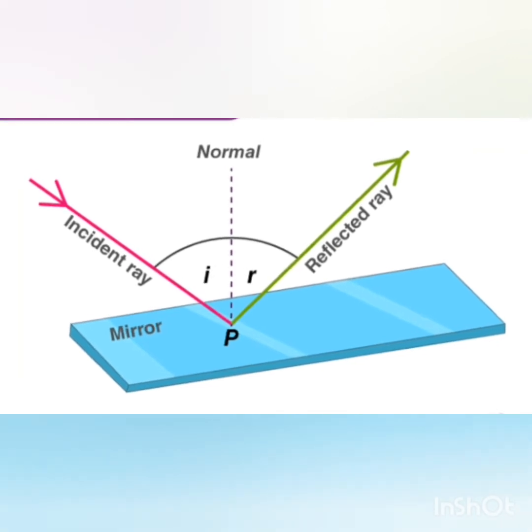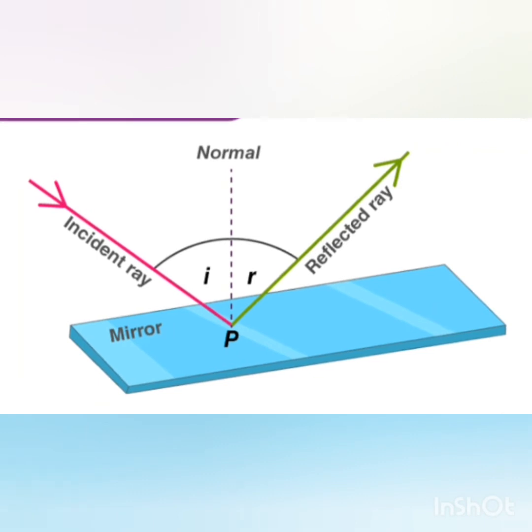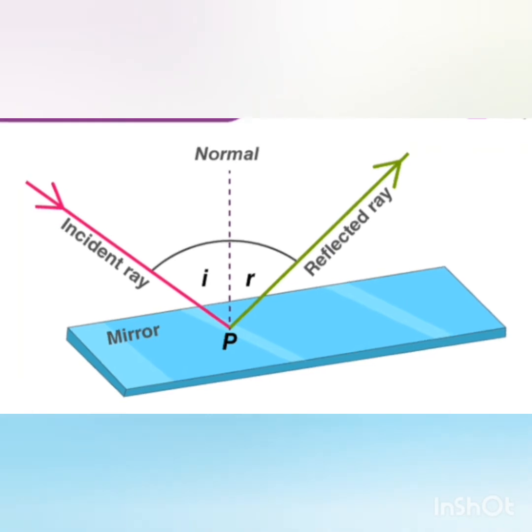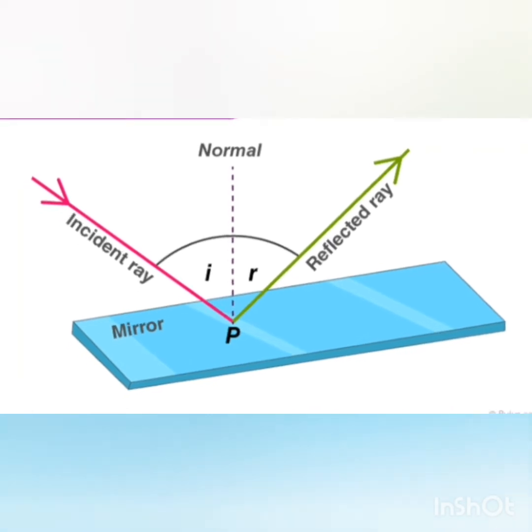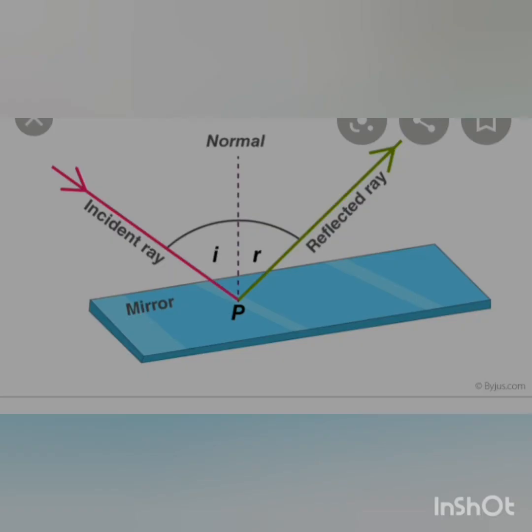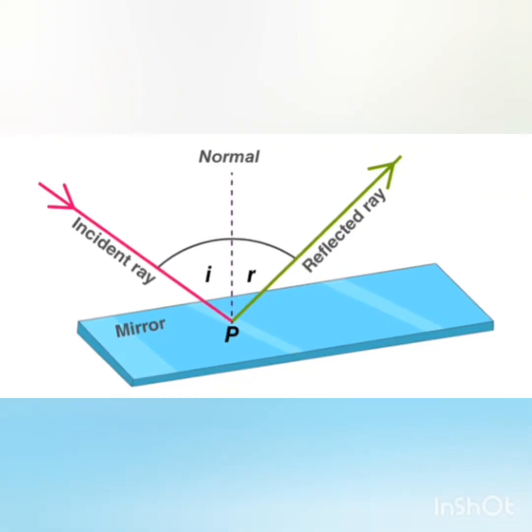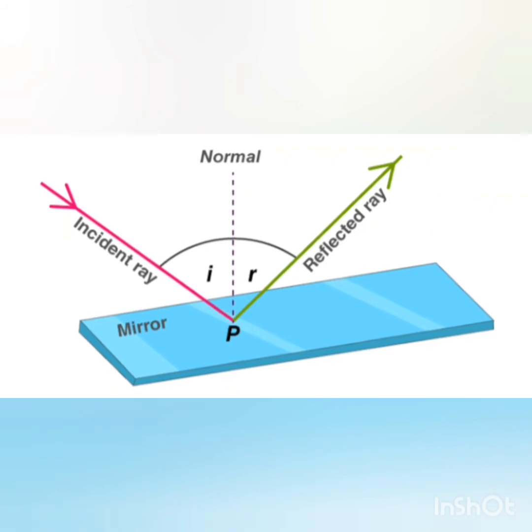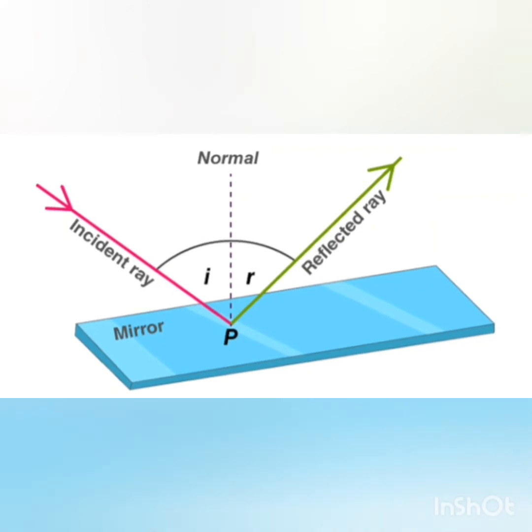To understand reflection of light, we must know certain terms. So let us begin with the terms related to reflection of light. A plane is a flat two-dimensional surface on which the reflection takes place. Here you can see the mirror is the plane on which the reflection is taking place.